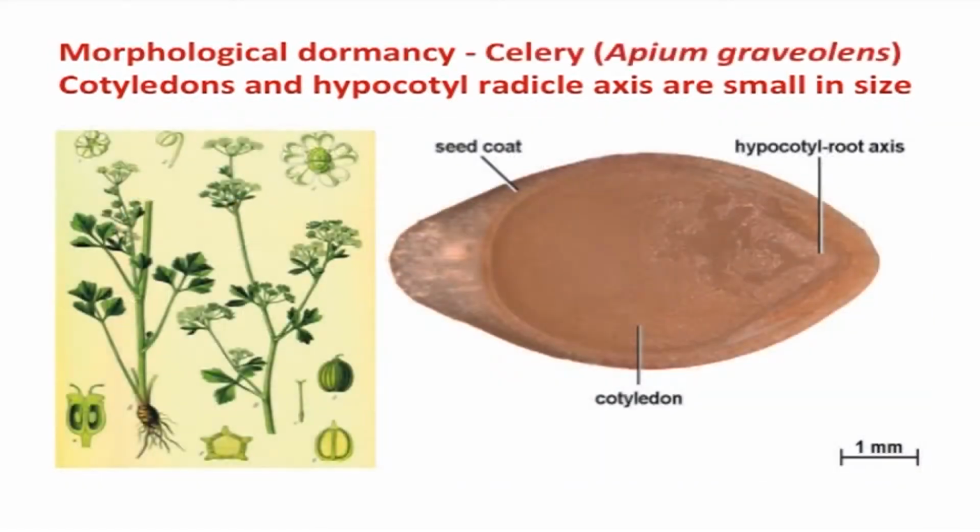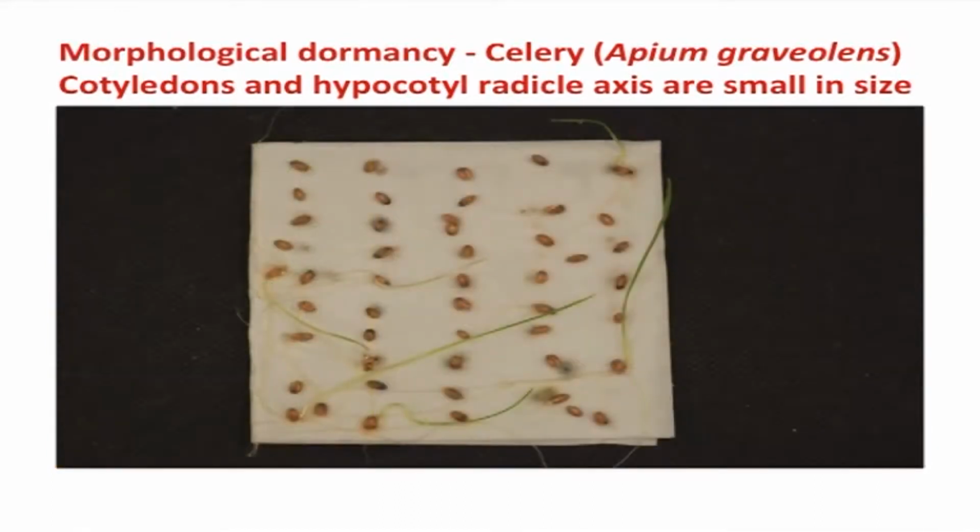These embryos do not have physiological dormancy and only require additional time to grow and germinate. Under favorable conditions, embryos in such seeds begin growth within a period from a few days to several weeks, and seeds germinate within 30 days. Celery seed is an example of morphological dormancy.